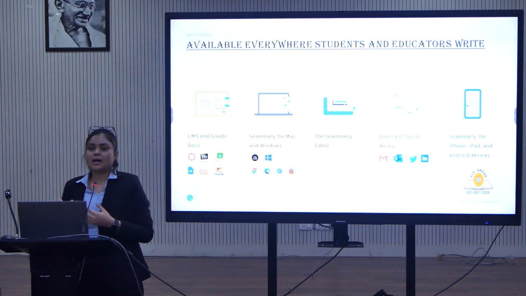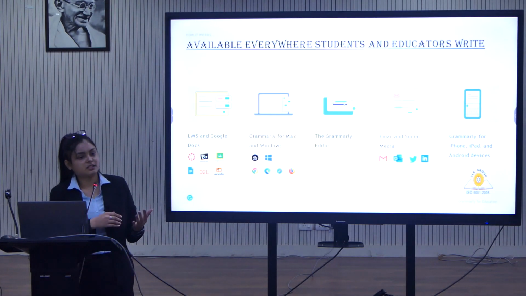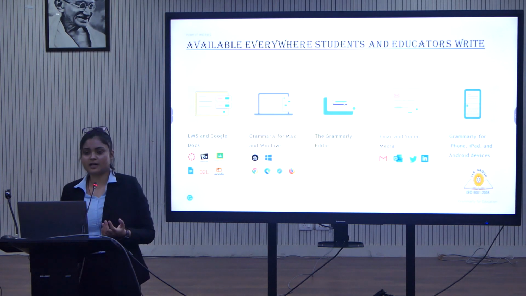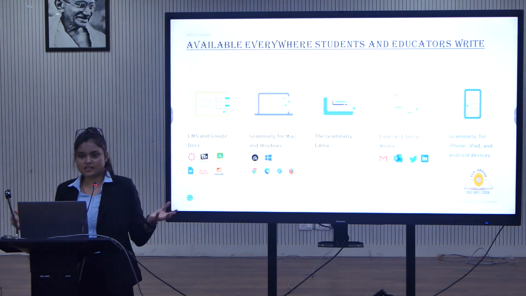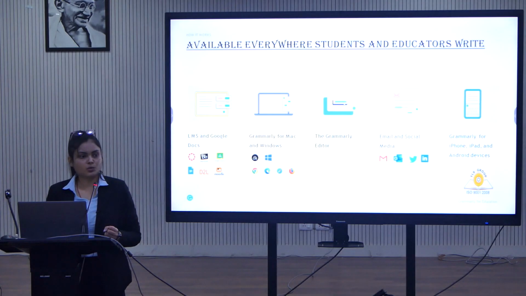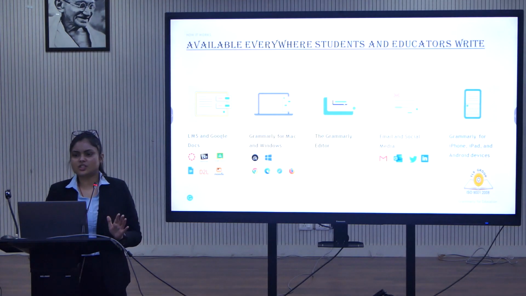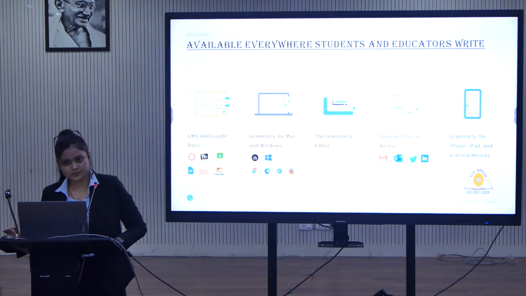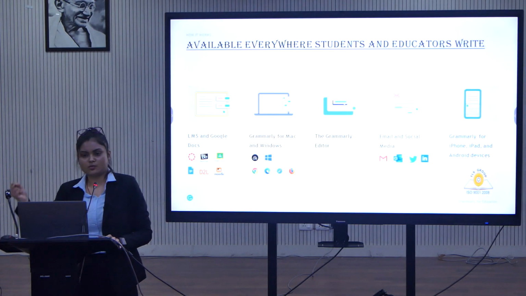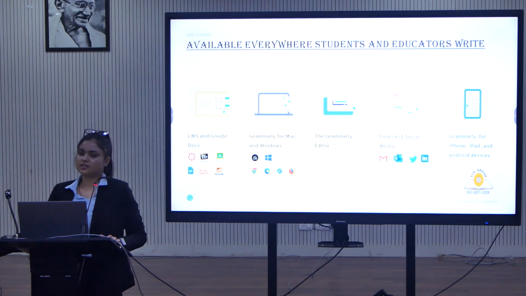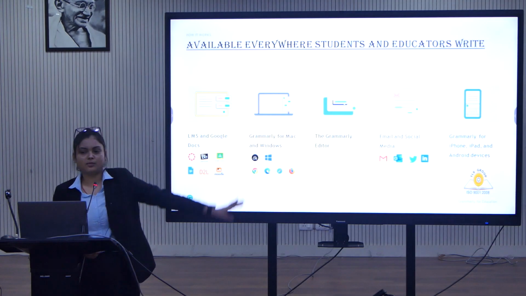Whenever you open any application on your mobile phone, let's say you are sending a text message to anybody, you'll get a Grammarly logo on the left or right side. Similarly, if you are using LinkedIn or Twitter, or typing anywhere in your mobile application, there are no restrictions, the Grammarly logo will be there with you. Click on that logo and it will give you suggestions on whatever you have written. In terms of availability, Grammarly is available on all these options.